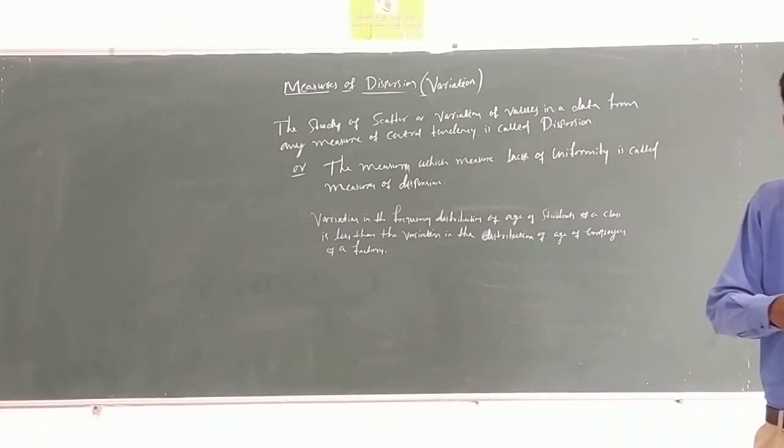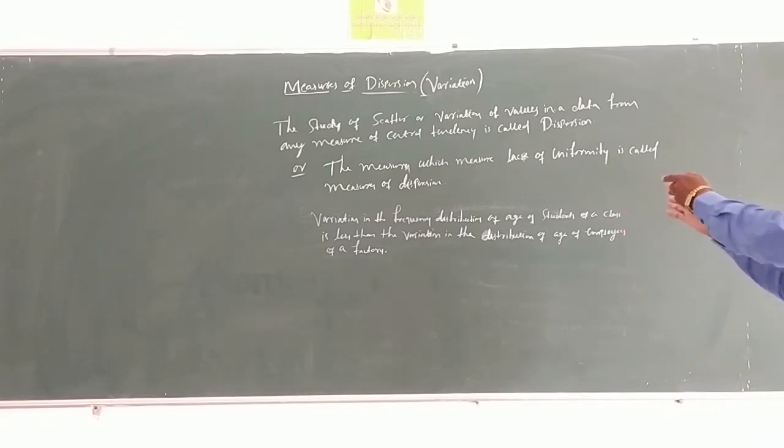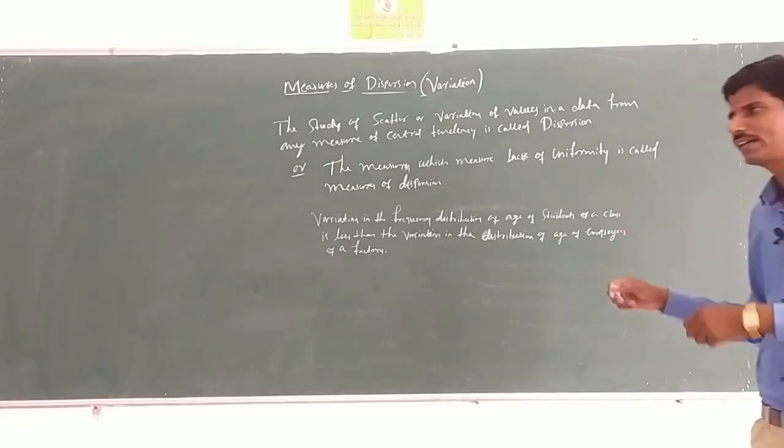See here, different frequency distributions show different variations. Here the school students' age variation is less than the age variation of employees of a factory.